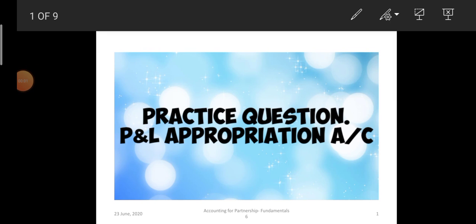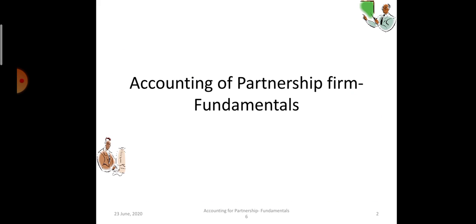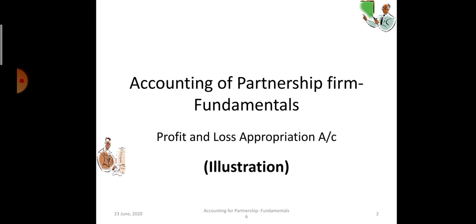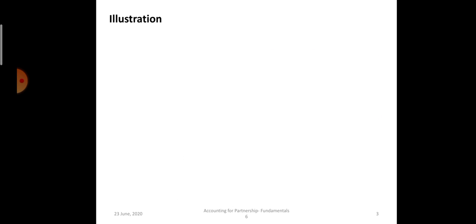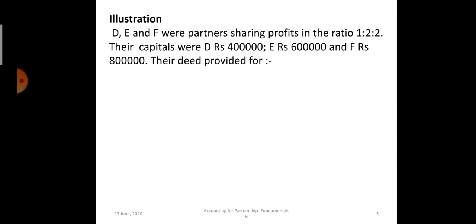Good morning, students. Today we are taking one practice question to understand profit and loss appropriation account and the journal entries relating to it in a better manner. Now read the illustration properly. There are three partners D, E, F, and they are going to share profits in the ratio of 1:2:2, and their capitals were rupees 4 lakh, 6 lakh and rupees 8 lakh.